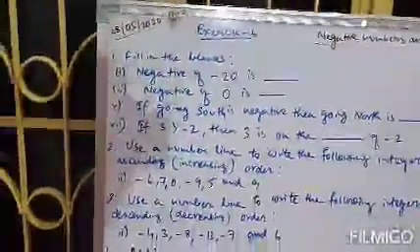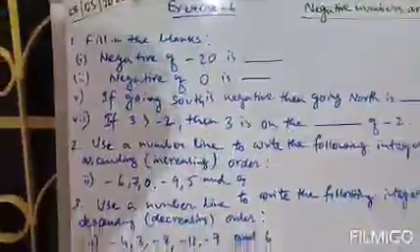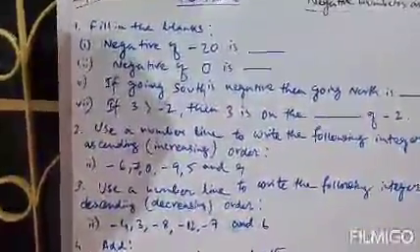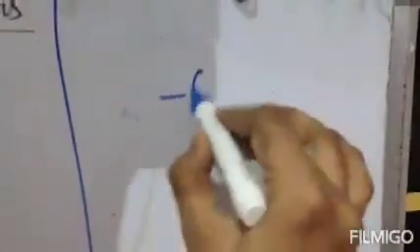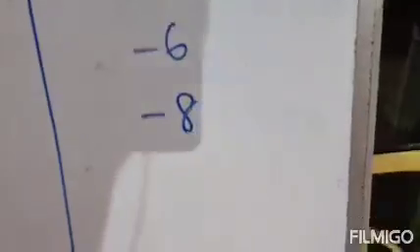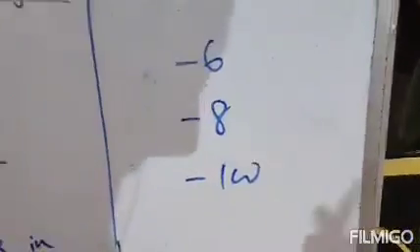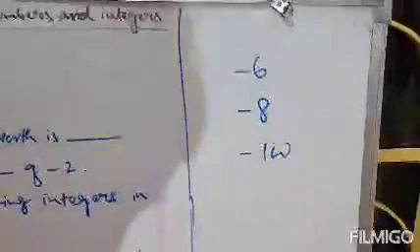So the first question is question number 1, negative of -20. Now negative means minus sign. Any number, if it says find out the negative of this number, that means we will put a minus sign before the number. Suppose the question is given like this: write the negative of 6. We will write -6. Write the negative of 8. We will write -8. Write the negative of 100. We will write -100. So if negative is asked, we will just put a minus sign before the number.